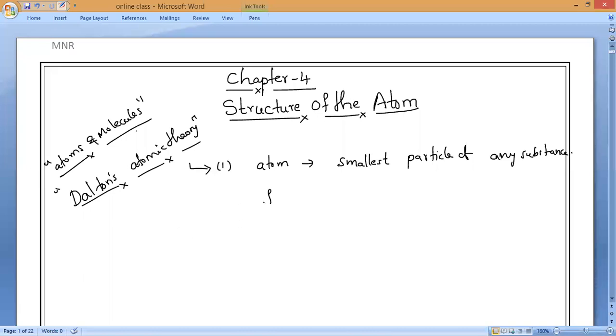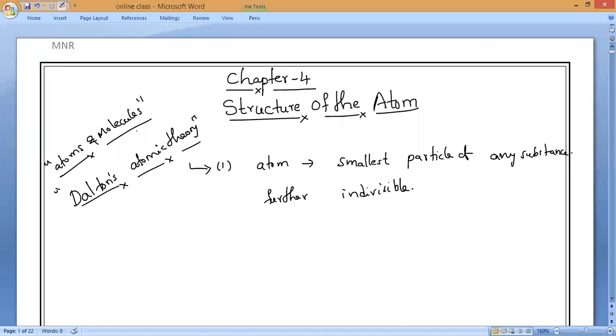Is it yes or no, Harish? Sir, it is divisible, sir. He said indivisible, very faint. I'm asking Dalton's atomic theory.